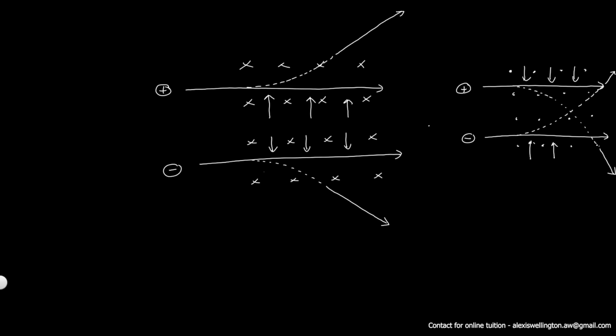Now what they observed was that cathode rays showed a similar deviation of their path as done by negatively charged particles. So cathode rays, instead of going straight through the magnetic field, were deflected just like an electron would do, like this.